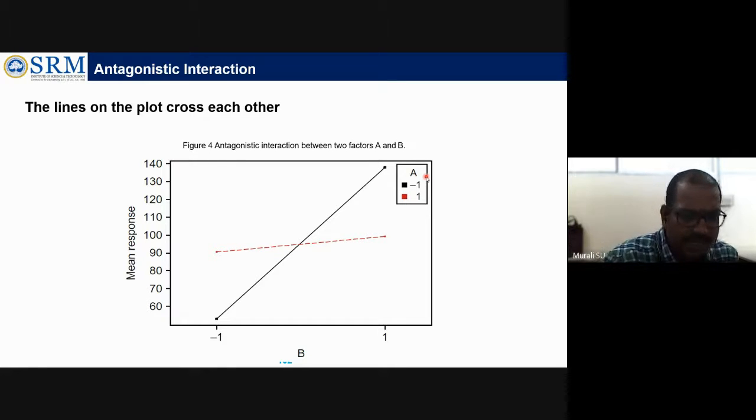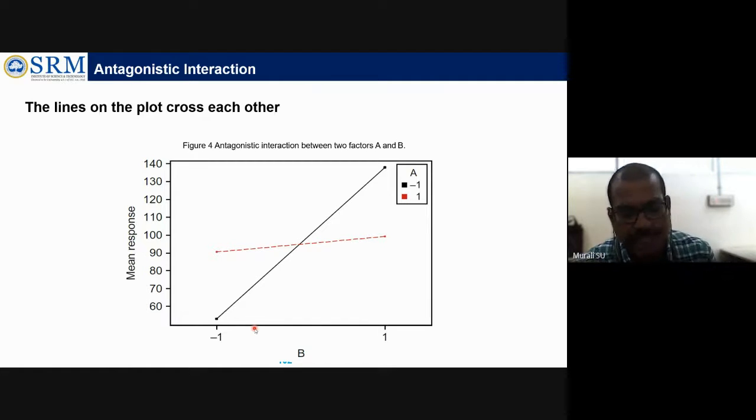But in terms of here, they are not given any label here. In the graph, the lines are crossing, in the sense one factor is not influencing the other factor to reduce the defects or to increase the performance. Okay, so this is what you have to take from these two interactions.